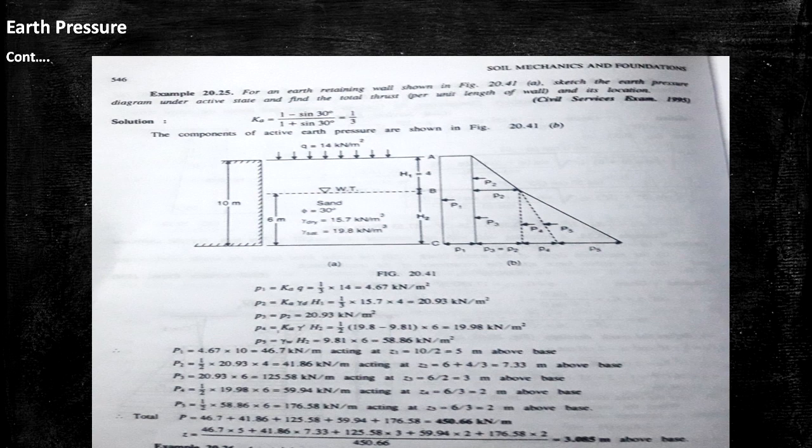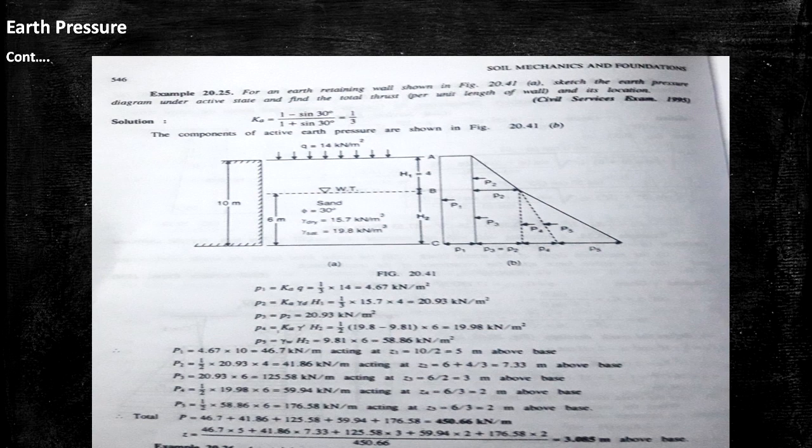So H1 equals 10 minus 6, that is 4 meter. So finally we get the value of P2, that is 20.93 kilonewton per meter square. Then we calculate P3. P3 equals P2, so the value of P3 is the same as P2, that is 20.93 kilonewton per meter square.